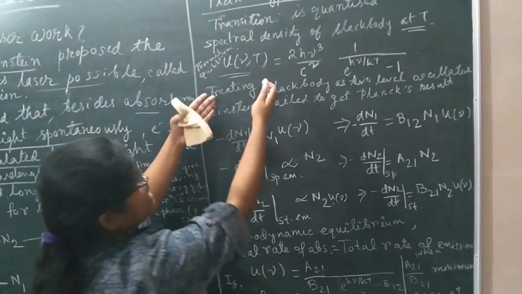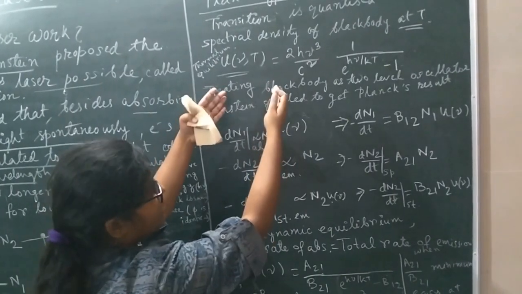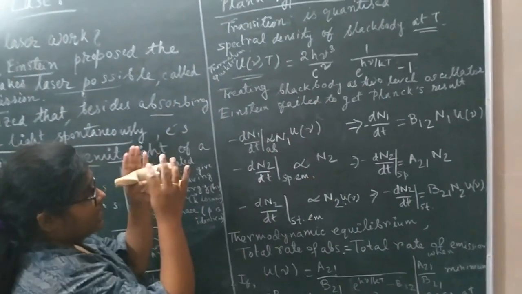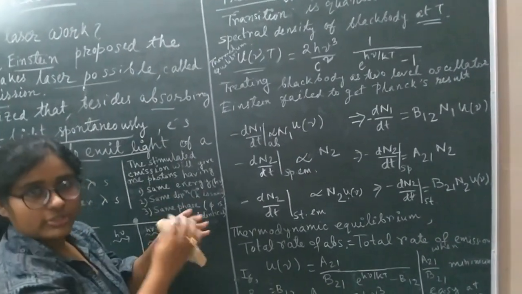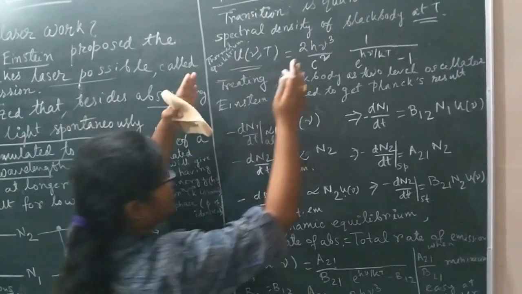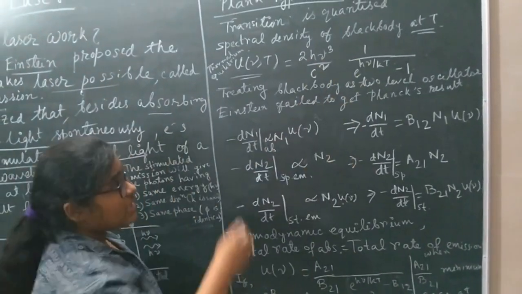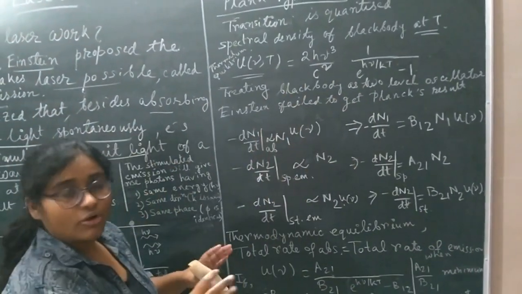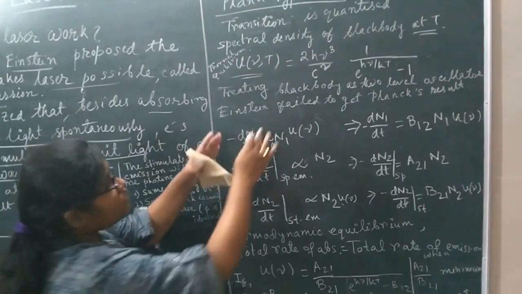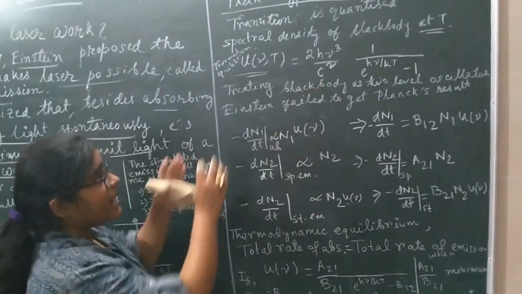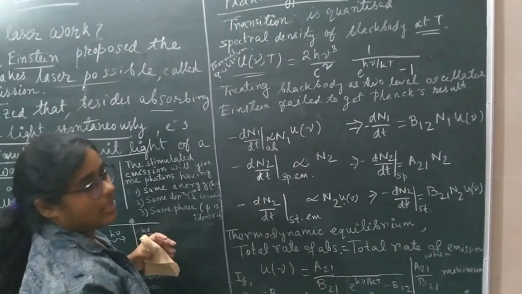To reach Planck's formula from another point of view, from the point of view of the atoms or the number of molecules, at thermodynamic equilibrium, it is in terms of frequency. If I do it in terms of the number of atoms, what will be the equation? What will be the spectral energy distribution of the atoms inside that black body?